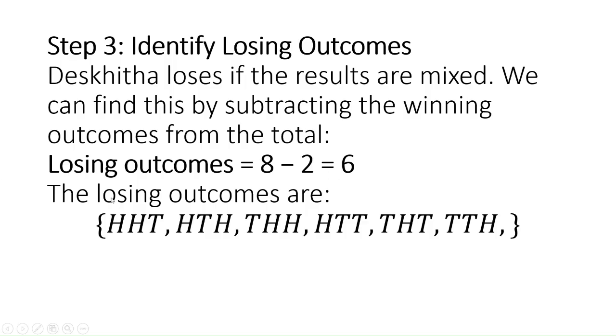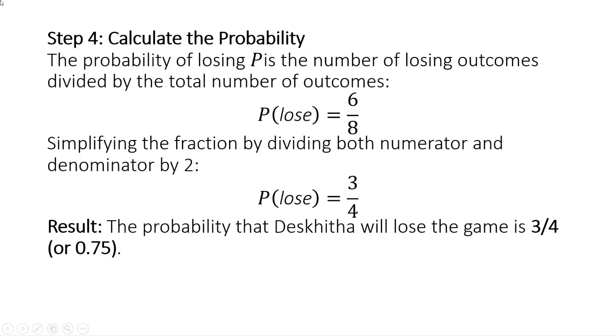So the losing outcomes are head, head, tail; head, tail, head; tail, head, head; head, tail, tail; tail, head, tail; and tail, tail, head. These are the losing outcomes. If you see, 1, 2, 3, 4, 5, 6 are there. So for the event of getting the probability of losing, what are the favorable outcomes for her? How many are there?